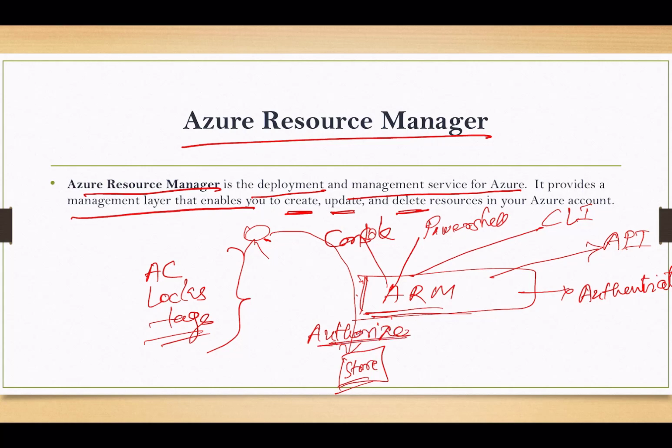Authorization, as you know, will check if this particular user has access to this one. So ARM can help us in that way as well. This resource can be anything, either storage or a virtual machine or a web application, whatever it is, but ARM helps us to authenticate and authorize those requests. So it's a kind of management layer, and it helps us to create, update, or delete resources in your Azure account, as mentioned in the definition.